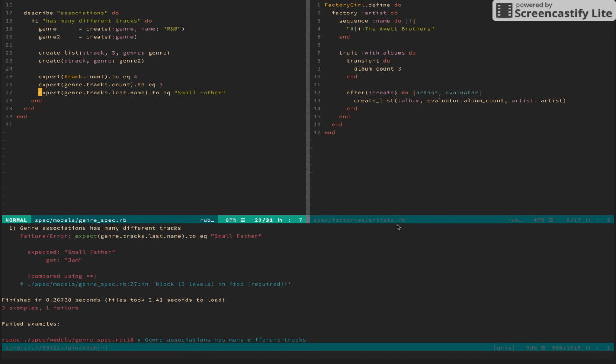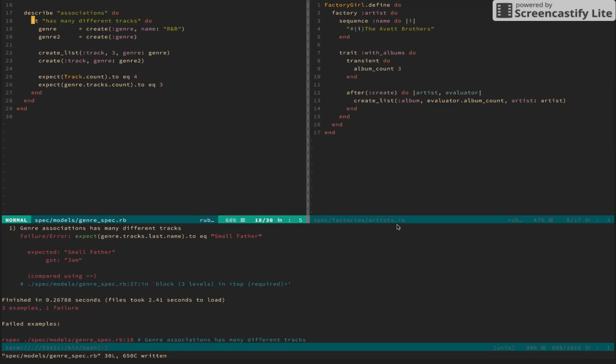Let's say genre, create a list of tracks. Let's just delete this. So this expectation is that the last name will be equal to small father. And I don't know what that necessarily has to do with, like, it has many different tracks. So let's just go ahead and delete that.